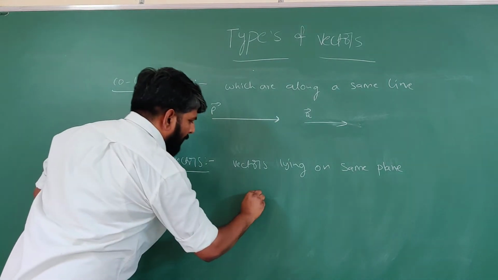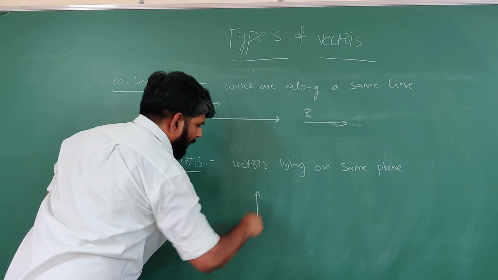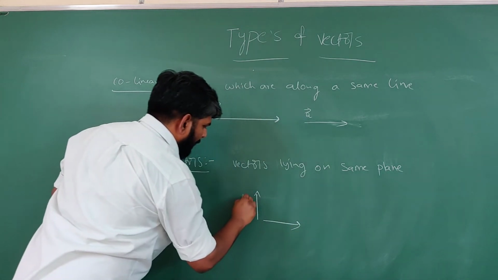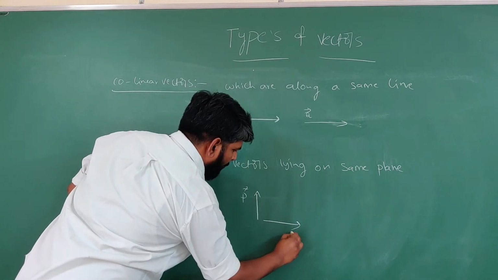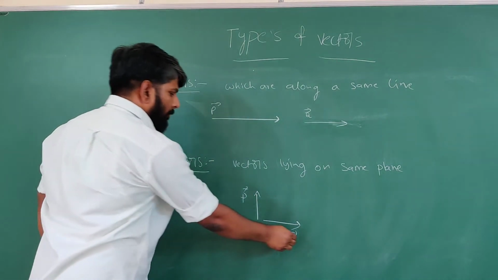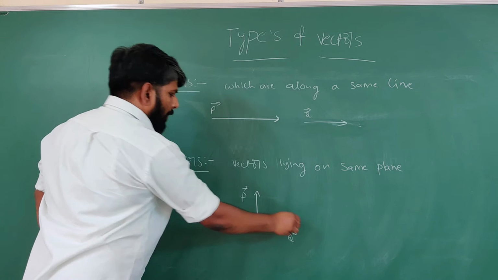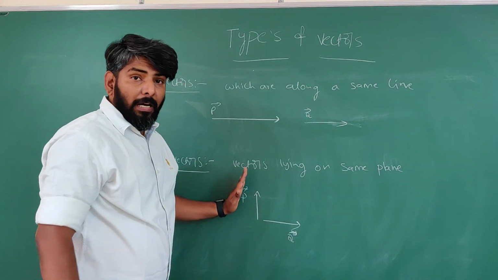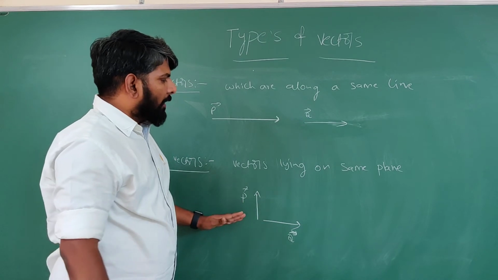In this I am taking two vectors. One vector like this, another vector like this. This is p bar, this is q bar. Got it? So one vector direction is like this, another vector direction is like this, but both are in the